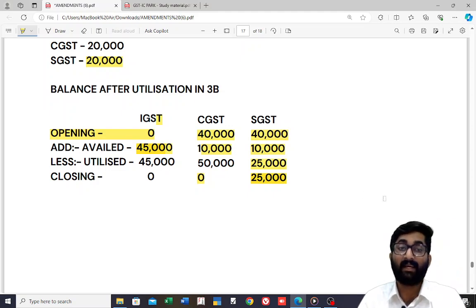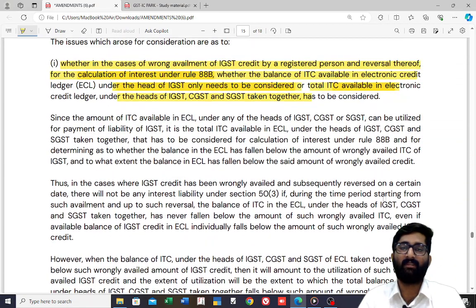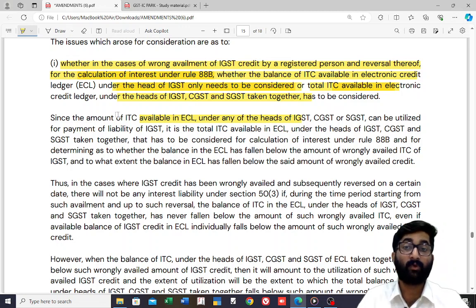This is given in that circular. Listen. Since the amount of ITC available in the ECL under any head, IGST, CGST, SGST, can be utilized for the payment of liability of IGST. Correct? You can use credit in CGST, SGST, UTGST for the payment of IGST. So it is the total ITC available in the ECL under the heads of IGST, CGST and SGST taken together that has to be considered for calculation of interest.